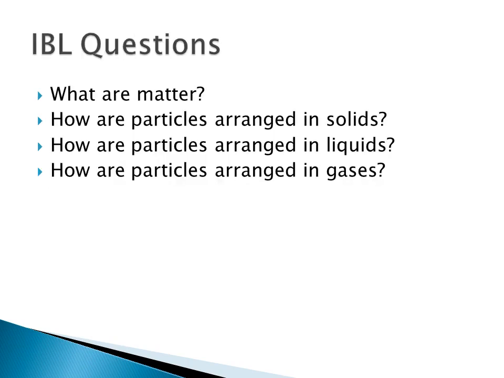Okay. So today we have discussed the important questions. We have discussed what matter is. Matter is anything which occupies space, has mass and has unique properties. How many types of matter are there? There are 3 types of matter: solid, liquid and gases. How are the particles arranged in solids? The particles are arranged very tightly and the force of attraction is very strong. They have little space between them. That is why the solids have a fixed shape and fixed volume.